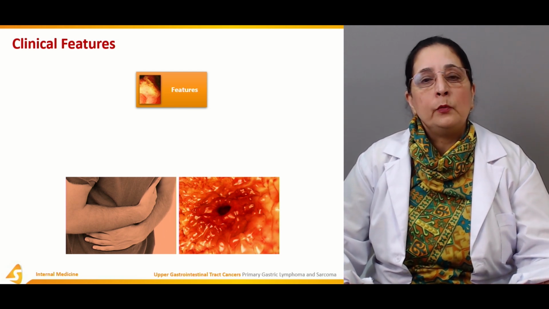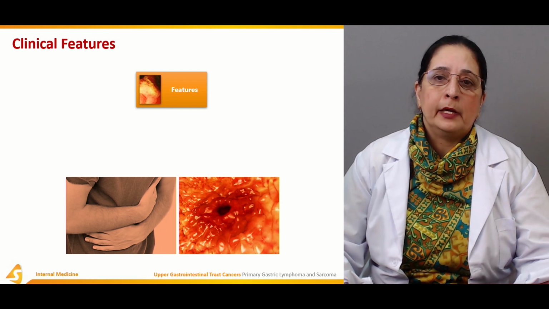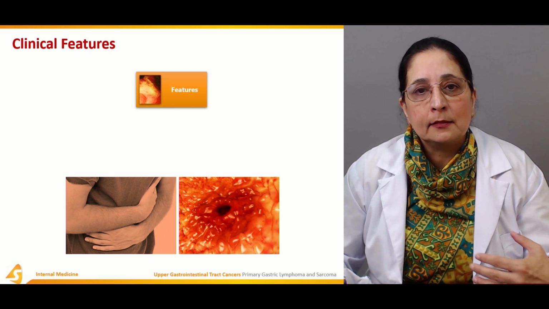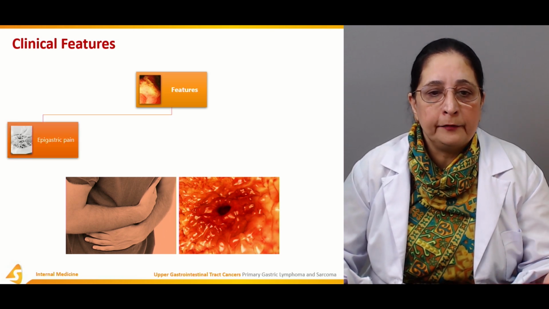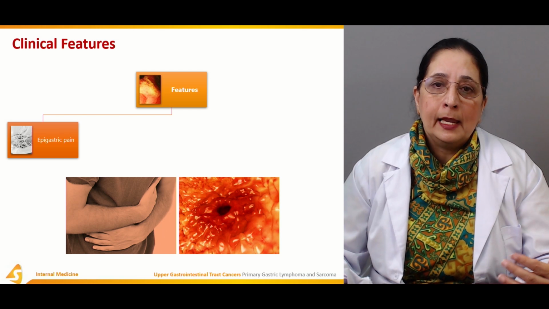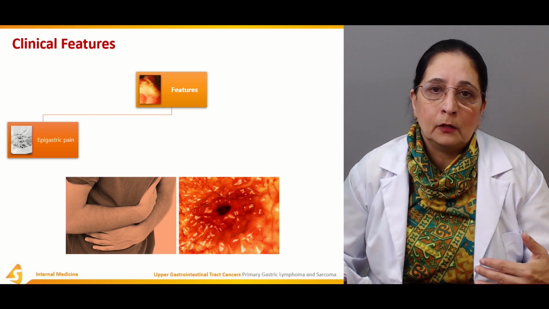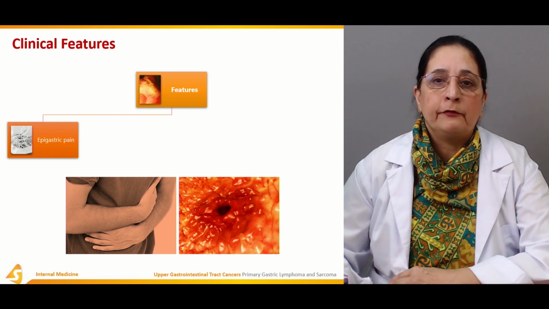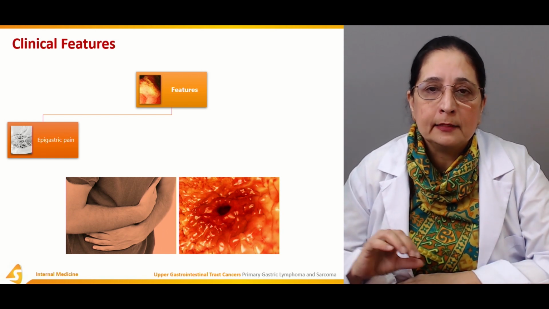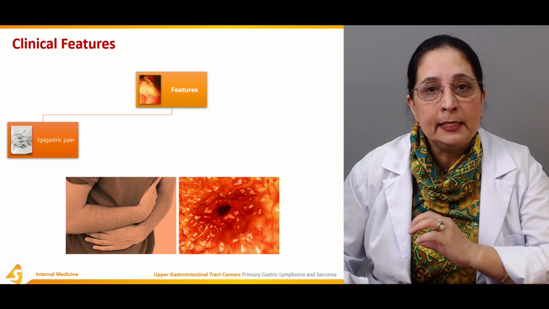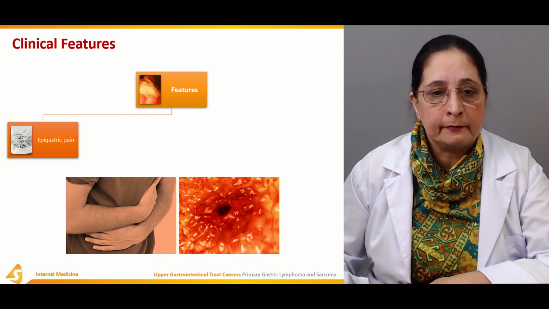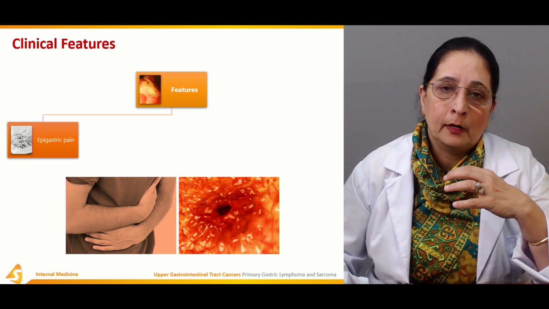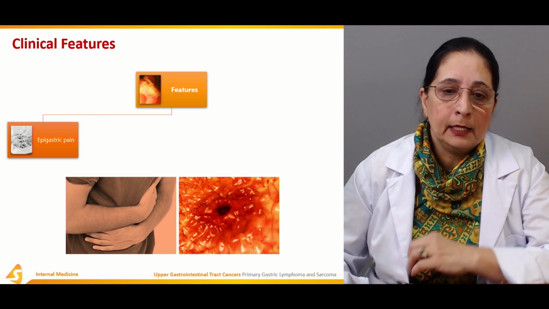As they are cancers or growths, the clinical features are the same as with any other cancer or growth. Epigastric pain is one very important feature, especially when the cancer starts invading the tissues and becomes ulcerative. Epigastric pain is in the upper middle quadrant of the abdomen.